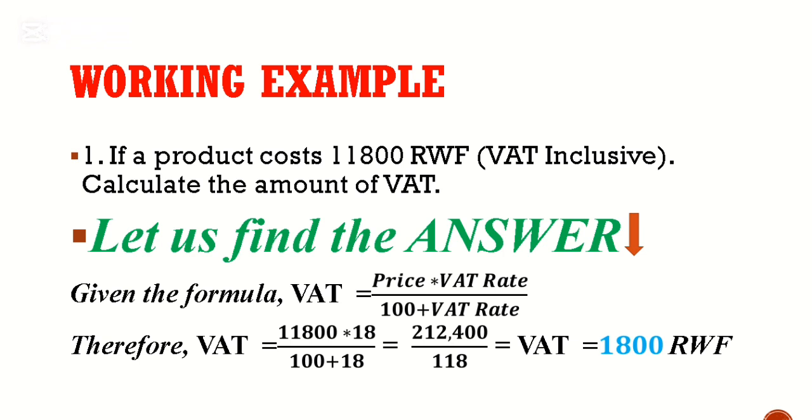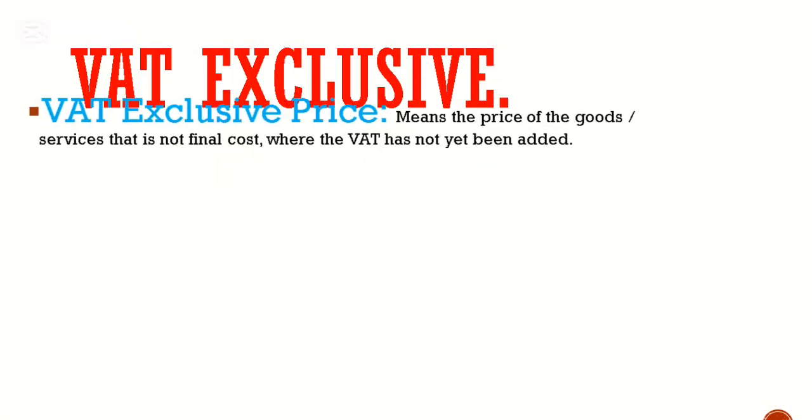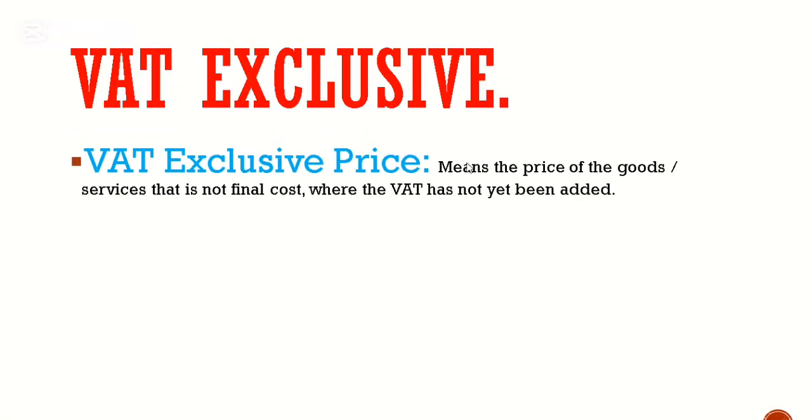If this example is self-explanatory, could you please allow me to proceed with VAT exclusive? Because I promise to show you the difference between the two. So VAT exclusive, as its name implies, means the price of goods or service that is not the final cost.